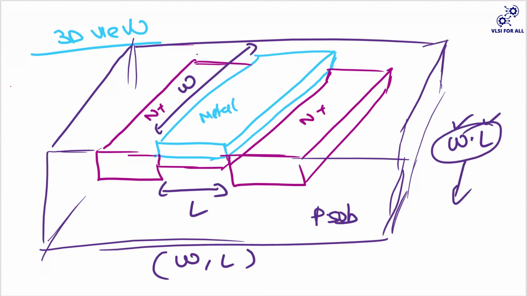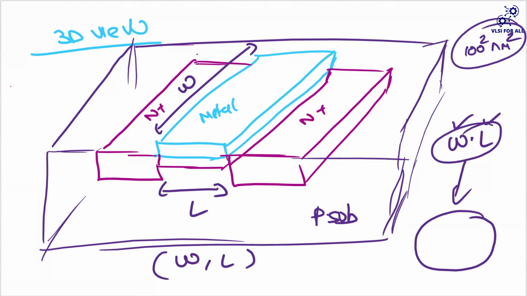So imagine that the area of your transistor is decreasing. With 100 square nanometer, this is what area we previously had. Now it has decreased to 50 square nanometer.